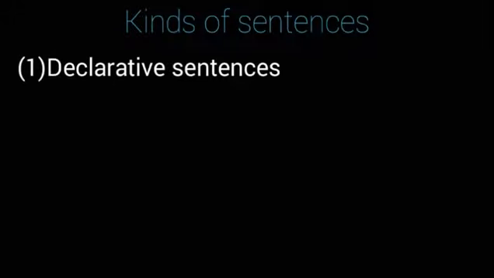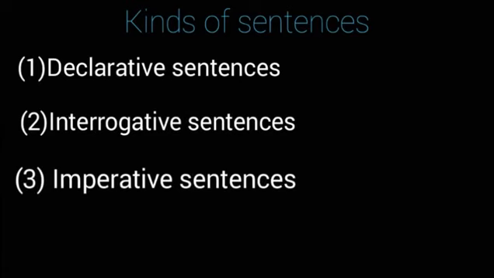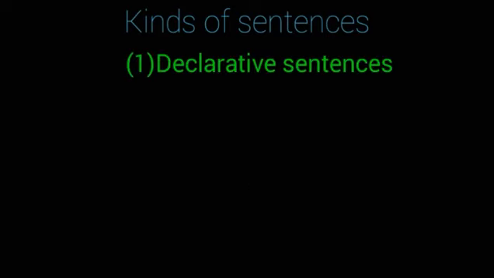We are having four kinds of sentences. The first one is declarative sentences, second one is interrogative, third one is imperative, and the fourth one is exclamatory sentences. If we know these four kinds of sentences thoroughly, then we will not face any difficulties in narrations. Let's know the first one. The first one is declarative sentences.